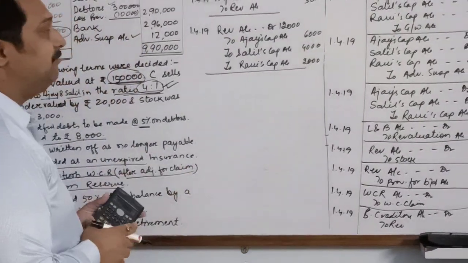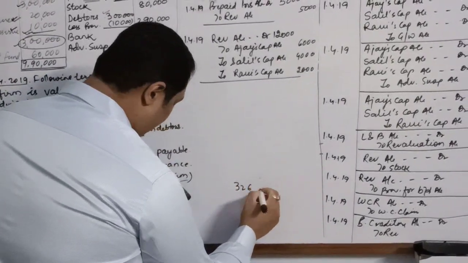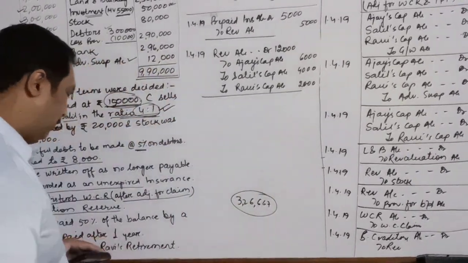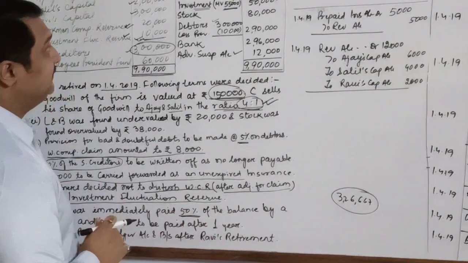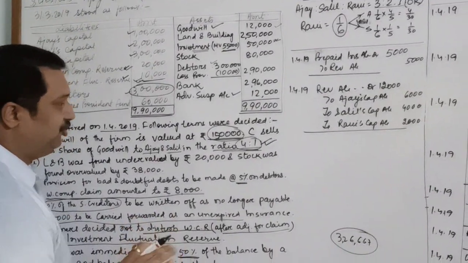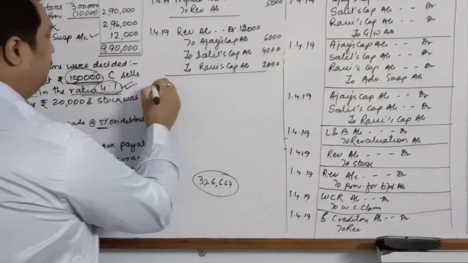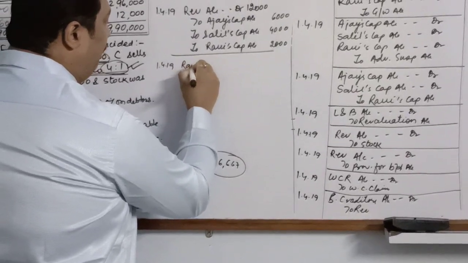After all these plus and minus, the amount is 3,26,667. Now the question says that half, that means 50% of this, is paid off by a check. So 3,26,000 divided by 2 is 1,63,000 something. So on this date we will write that we are paying off Ravi.